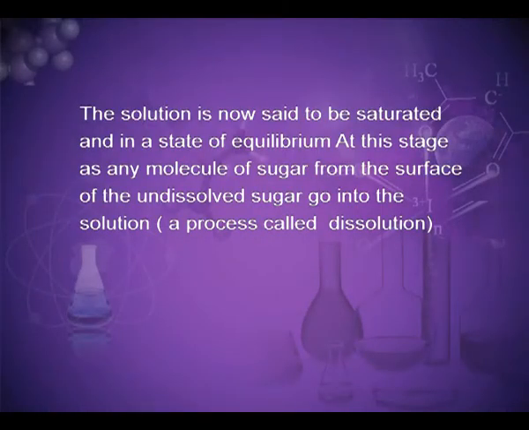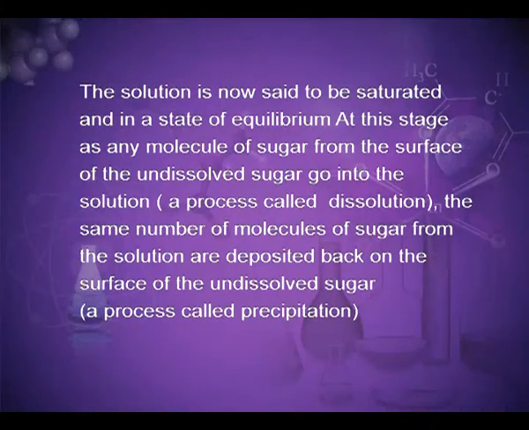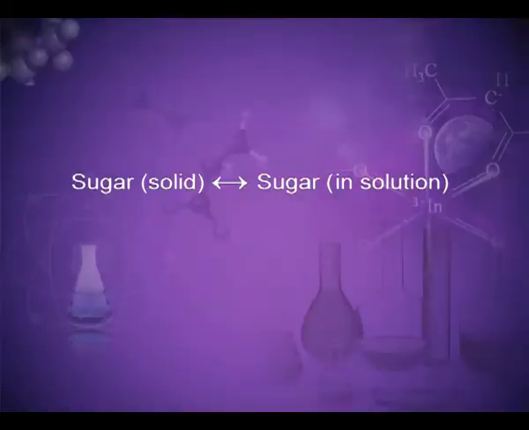At this stage, as any molecule of sugar from the surface of the undissolved sugar goes into the solution, a process called dissolution, the same number of molecules of sugar from the solution are deposited back on the surface of the undissolved sugar, a process called precipitation. As a result, the amount of the undissolved sugar and the concentration of the sugar in solution remain constant. It can be written as sugar in solid transforming into sugar in solution.